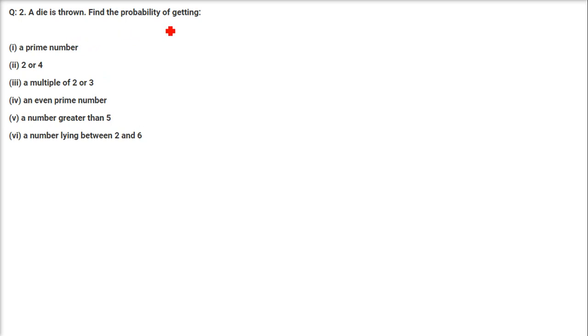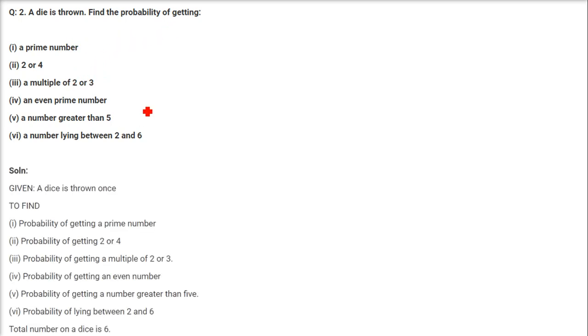A die is thrown. Find the probability of getting these. So a die, that is, you have a cube. So it has 6 faces, 1, 2, 3, 4, 5, 6, like dots are there. So the probability of getting a prime number. The die can produce 1, 2, 3, 4, 5, 6 outputs. So the number of outputs, or number of cases, or number of possibilities, are 6.